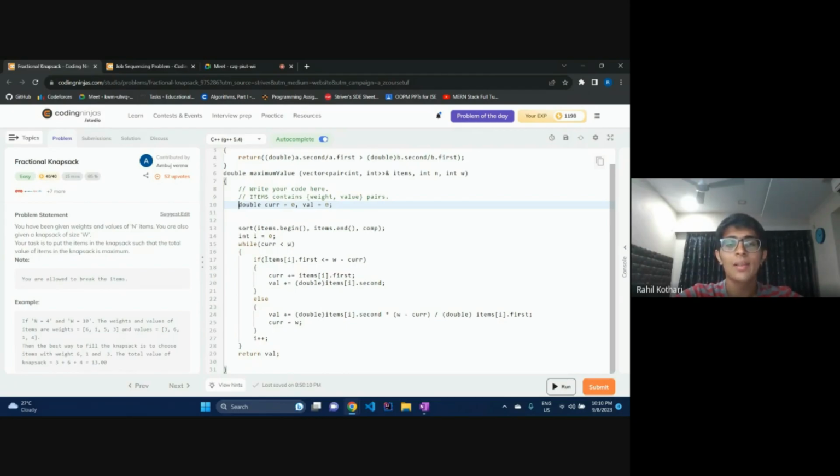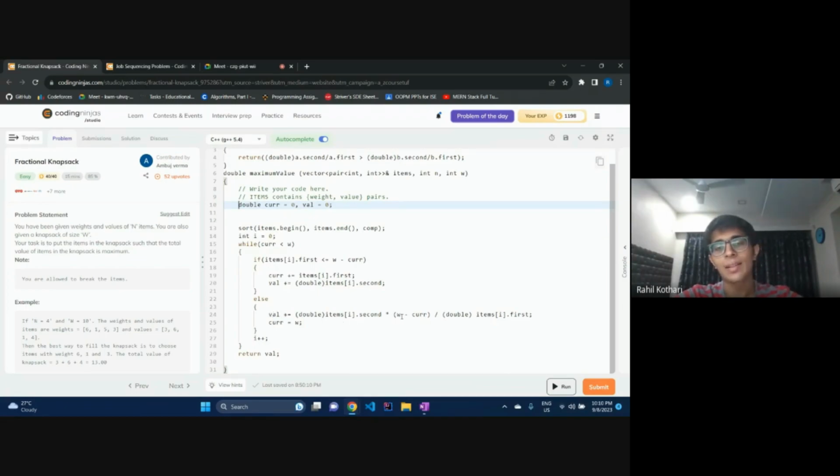So this case checks if the weight of the item I'm trying to put in now is less than or equal to the amount of weight I can fit in my backpack. That means, can I fit the whole item in my backpack or no? If I can, very simple, add the entire weight of the item into my current and add the entire value of the item into my value.